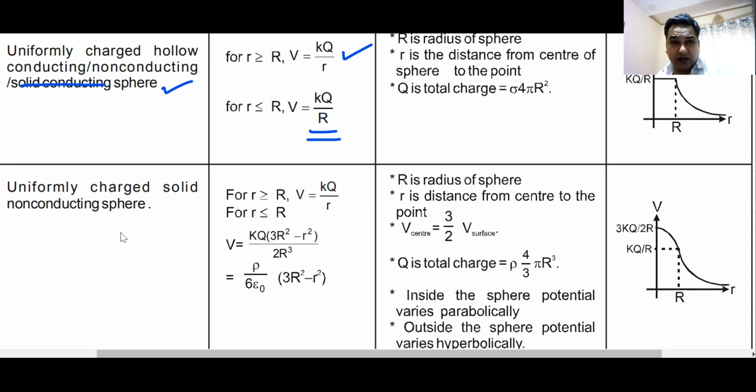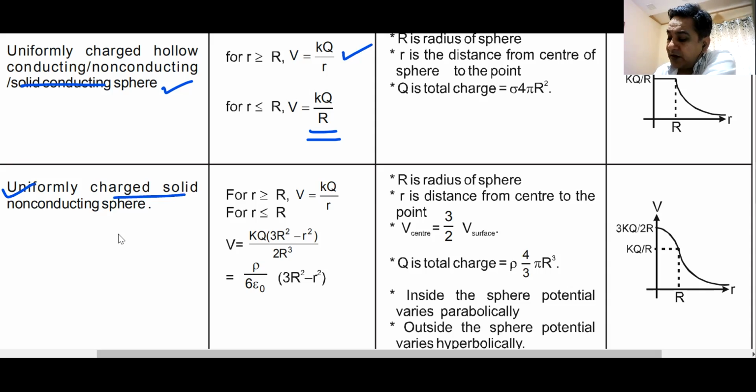Remember, a conductor is an equipotential surface. The potential of all points on the conductor are same, and the potential of any point inside a conducting sphere will be same as potential on the surface of the sphere. And this is how the diagram looks like. Am I clear? This diagram is also valid for a hollow shell. If you want to find the gravitational potential, it will be minus GM by r.